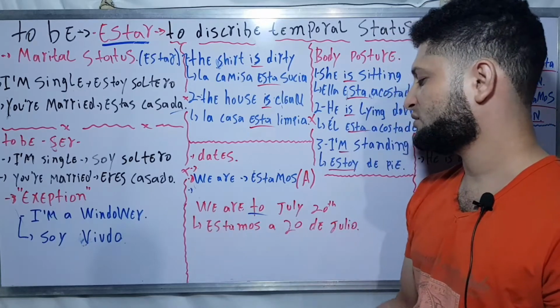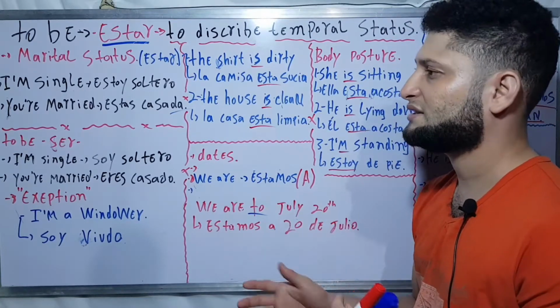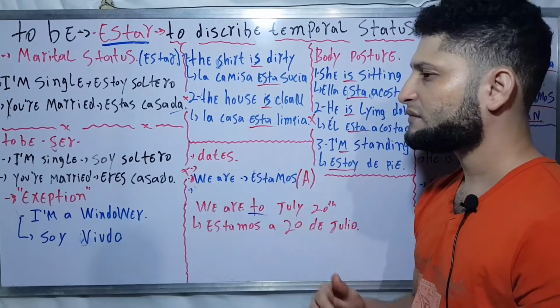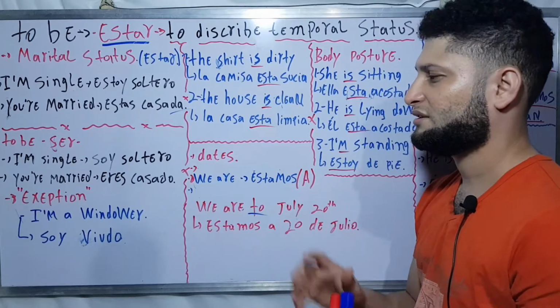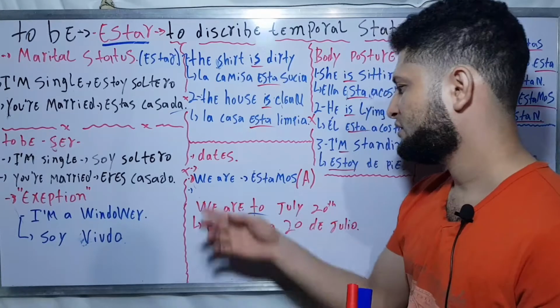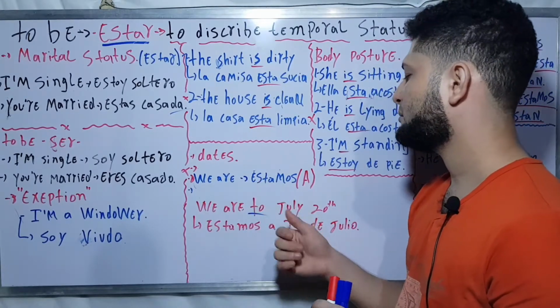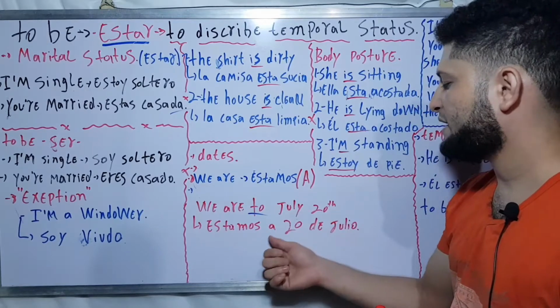As I said, it doesn't make sense in English, and it is something from our language, Spanish. So, estamos a 20 de julio, 20 de julio.